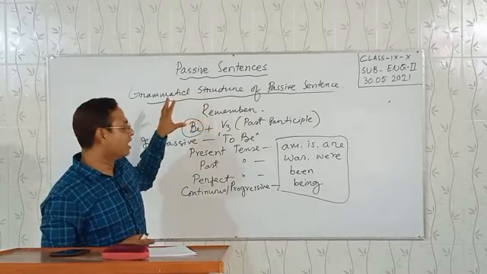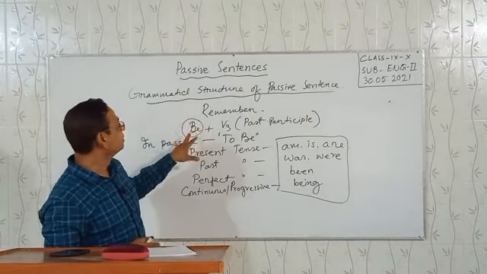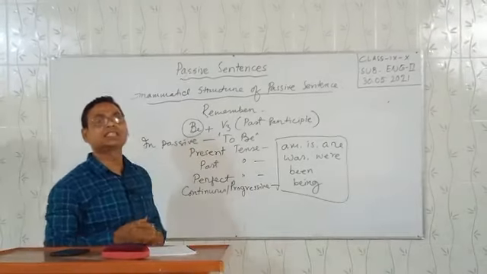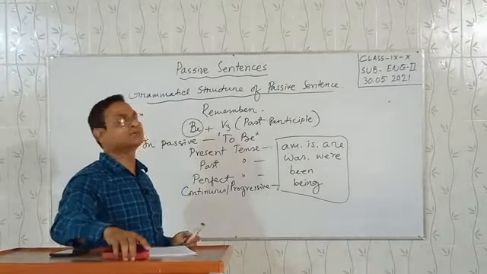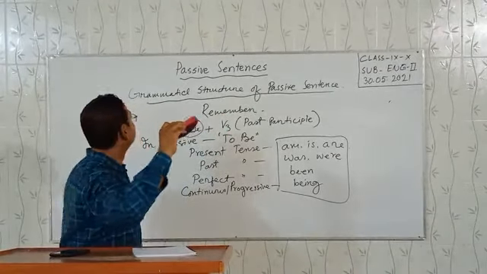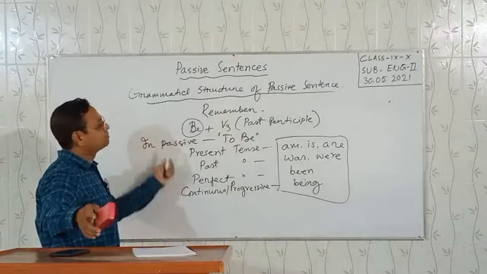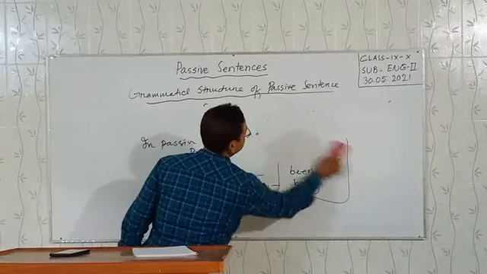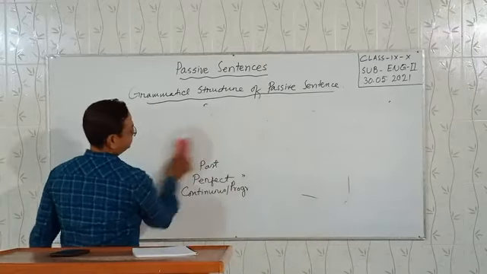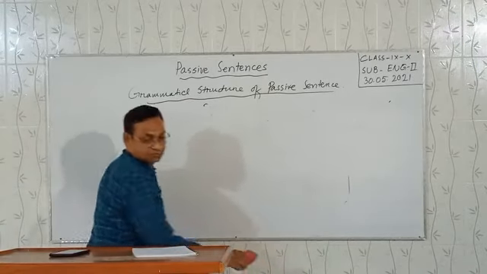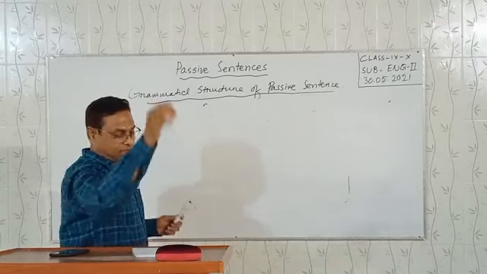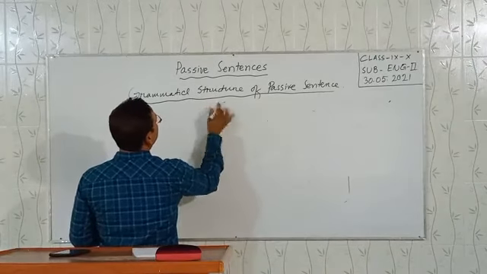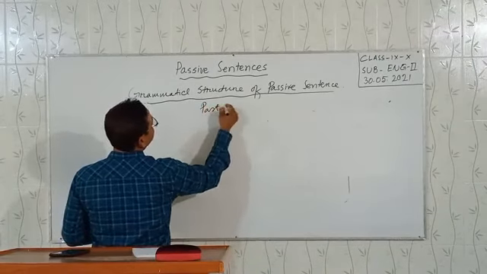You should keep it in mind. Be plus verb 3. This is the main caption. The grammatical structure of passive sentence is be plus verb 3.